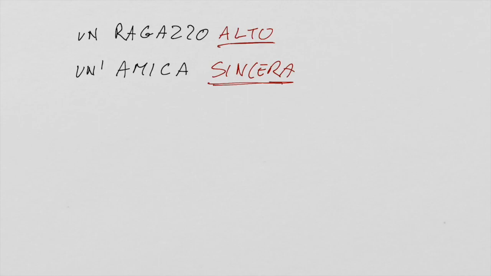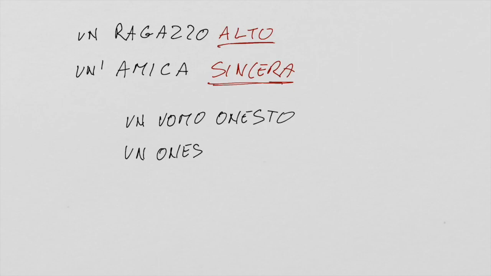Then it's true that sometimes you can see, for example, an adjective that can be placed in front or after the noun and the meaning doesn't change at all. For example, un uomo onesto or un onesto uomo. Okay, it is an honest man.